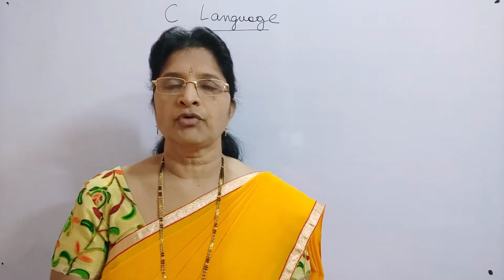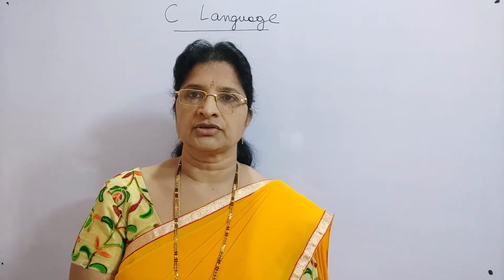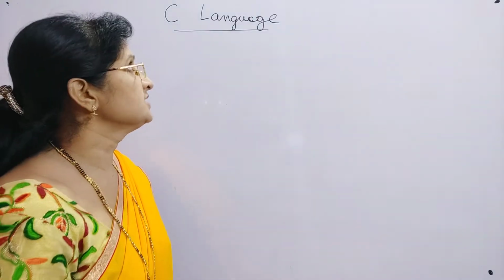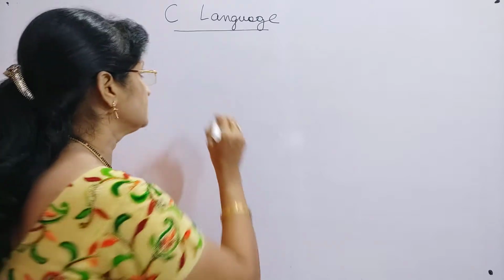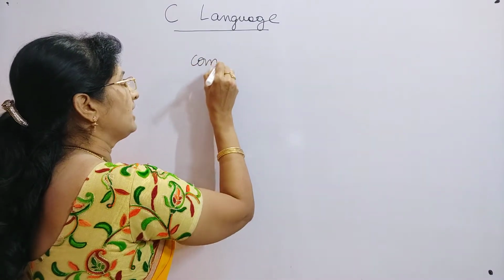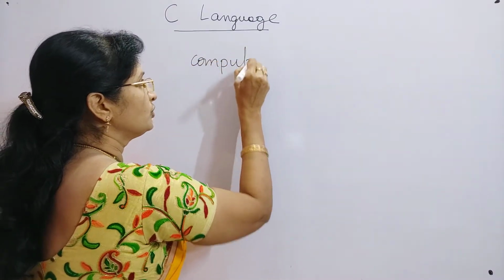Whenever you want to learn a language, here we say that C is a language, but we say that it is a computer language. So why are we calling it a computer language?